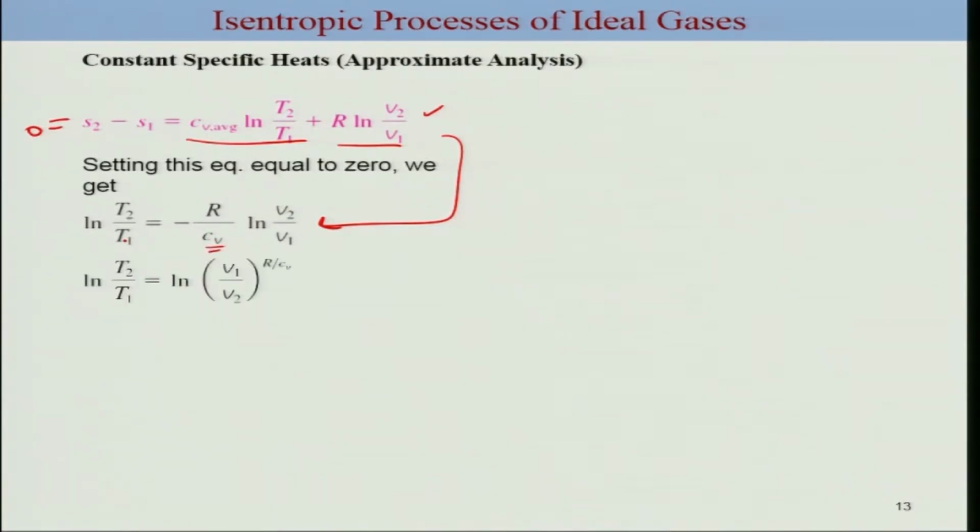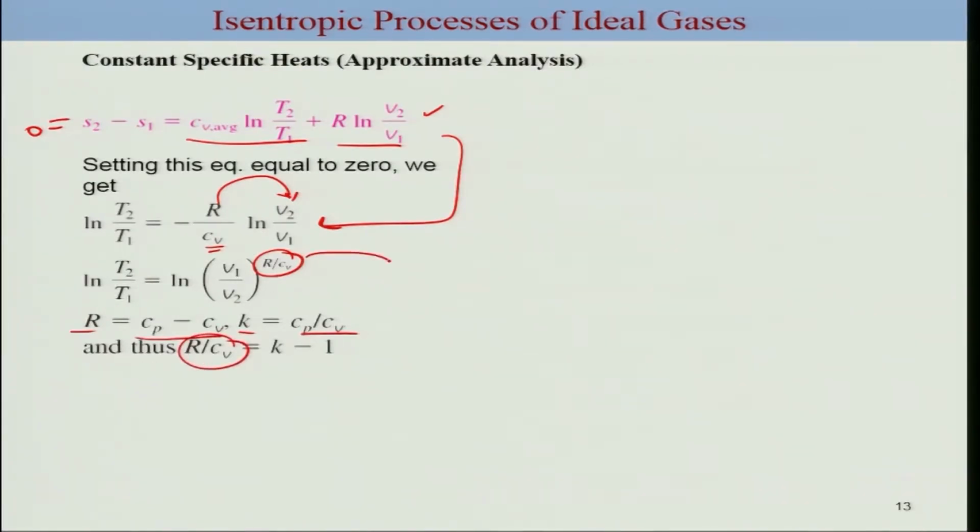Now you can rewrite this expression, take it here, and it goes to the power. This can be rewritten considering that R is Cp minus Cv and K is the ratio of Cp to Cv, and thus R by Cv is nothing but K minus 1. So you can rewrite this expression in terms of this.